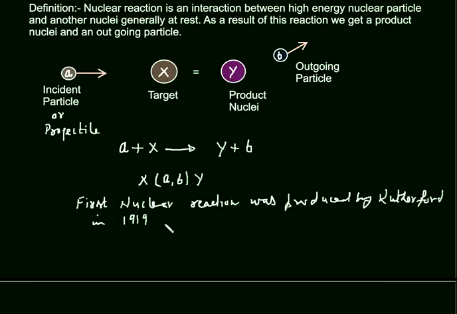This reaction was performed in a cloud chamber. Here alpha is the incident particle, and the target nuclei is nitrogen 14, where 14 is the mass number. The product nuclei is an isotope of oxygen, O17, and as the outgoing particle, we are getting a proton.